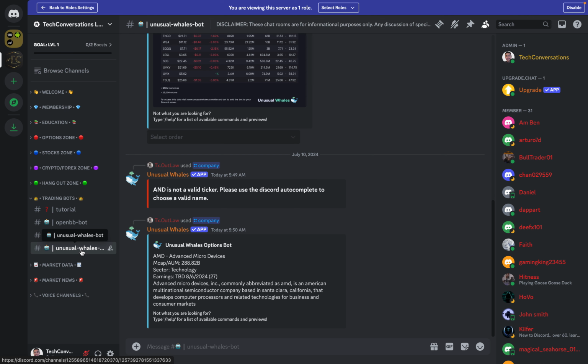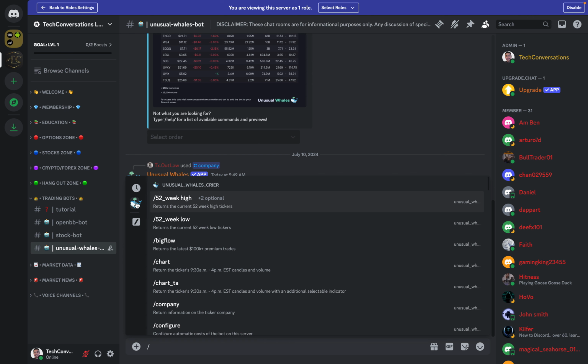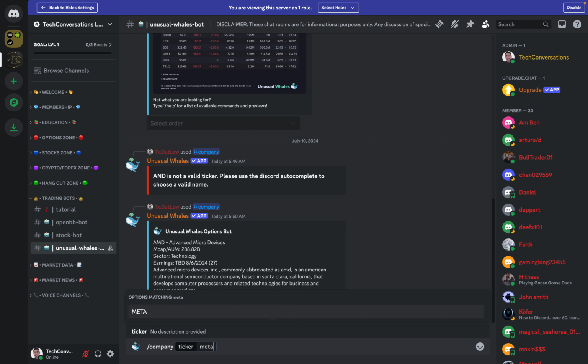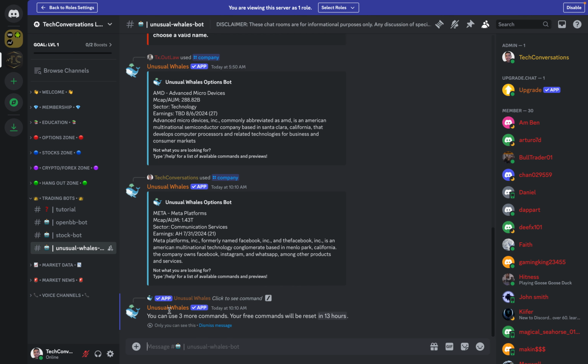And then finally, we have the Unusual Whales bot command. So same thing, slash command. Here's the bot available. We can click on it. We can do something, for example, like company, return information on the ticker symbol. Right, so you can do, for example, Meta here. Enter here. And so as you can see here, it gives us information about this company. What is the market cap? What sector is it in? When is its next earnings report? And then a description of the company, right? And again, it's one of many commands this bot has.